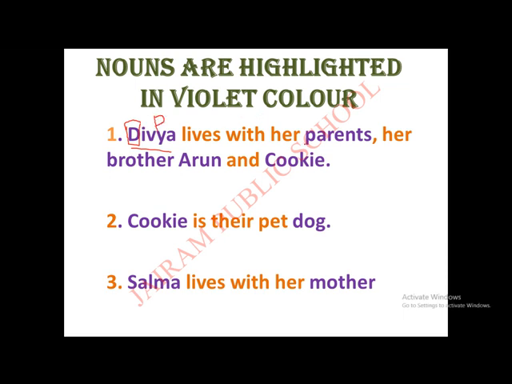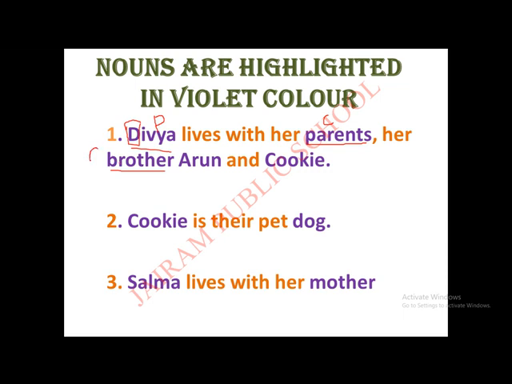Okay, children. Next, parents. Is this a common noun or proper noun? Yes, common noun. We are just calling them parents, right? Okay, next, brother. Is brother a common noun or proper noun?